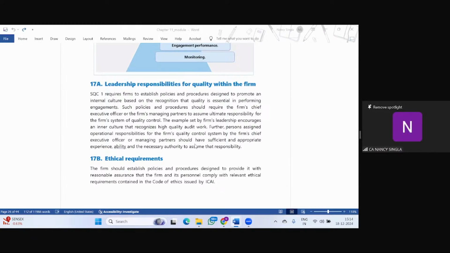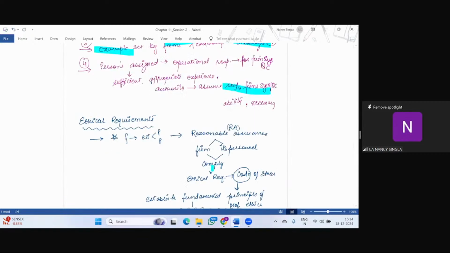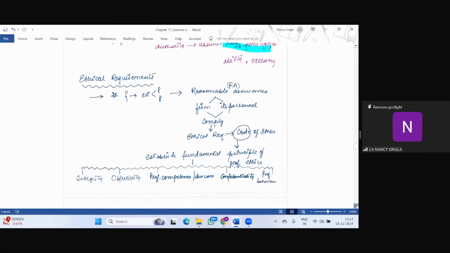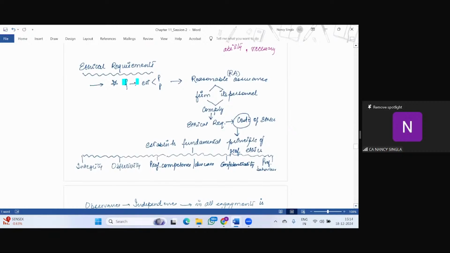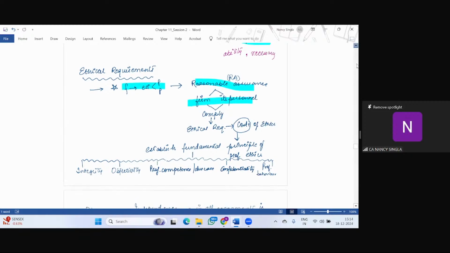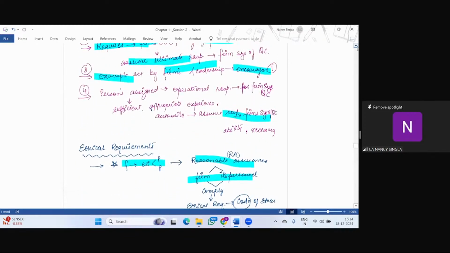Okay. Now the next point is relating to ethical requirements. So as I told you, the language is going to be the same. So the firm should establish policies and procedures which provide a reasonable assurance that the firm and its personnel comply with ethical requirements. And where are the ethical requirements for the CA profession given? In the Code of Ethics. And quickly tell me how many fundamental principles of professional ethics we have done in the last session.